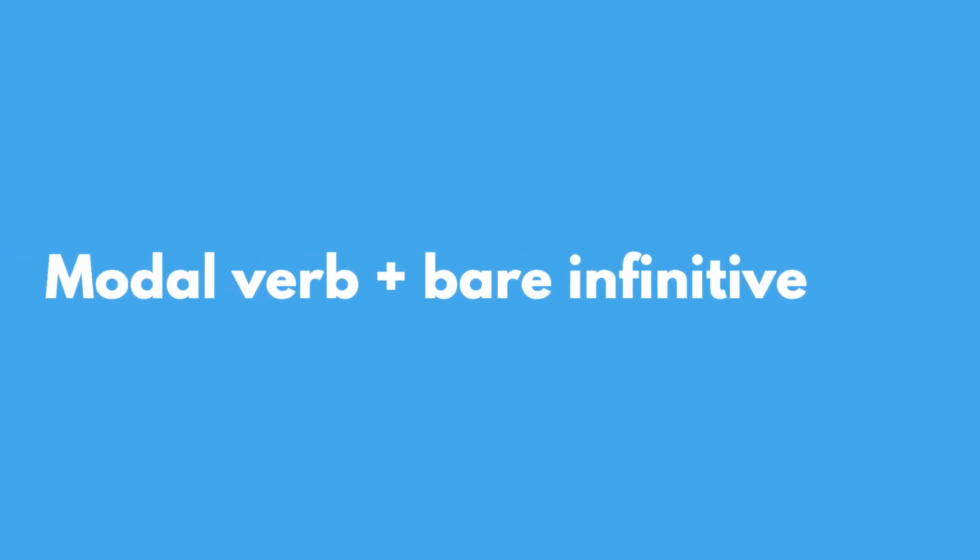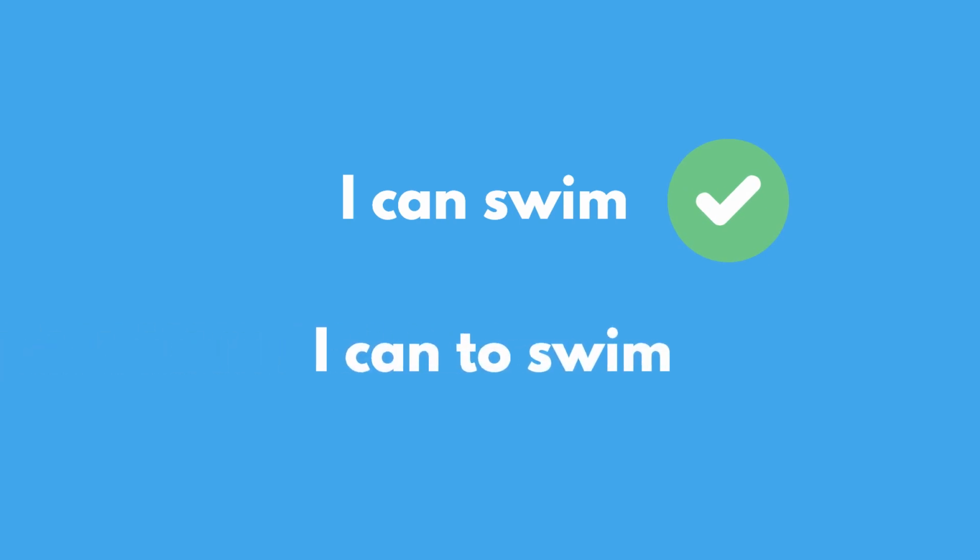The other interesting thing about modal verbs is if we use a verb after a modal verb, it has to be in the bare infinitive. That is the infinitive without its to. So we would say, I can swim, but not I can to swim. Be careful with this. It's a common mistake that a lot of students make. If you want to revise the basics of modal verbs a bit more, just follow the link below.